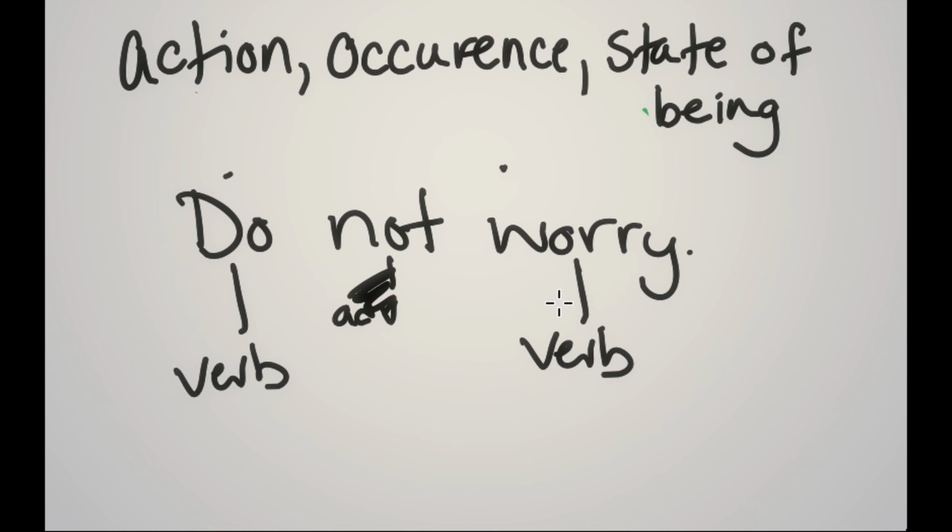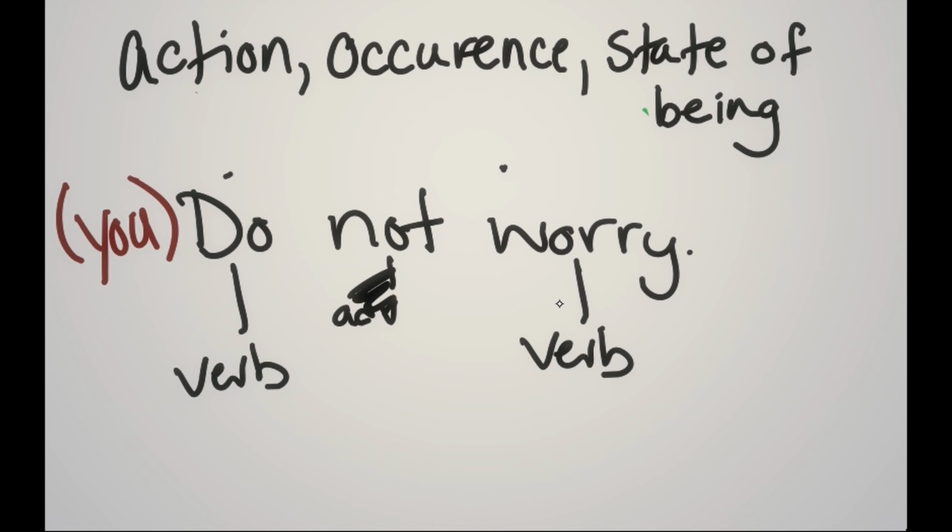How are you supposed to pick those out? Well, if someone says do not worry, who would they be talking to? They would be talking to someone. They're aiming that sentence at someone. So it is implied that they are speaking to you. They are aiming that question at someone, to a recipient. And from that recipient's point of view, they are talking to them, which we have as you. So you do not worry.